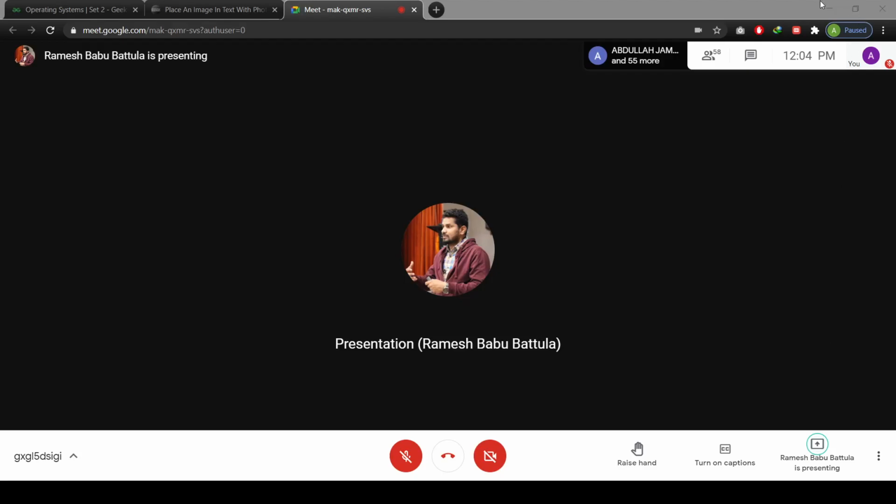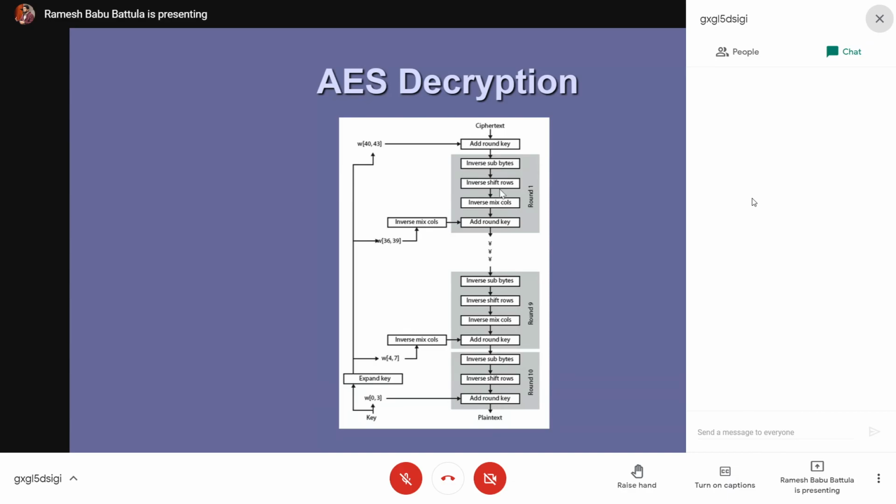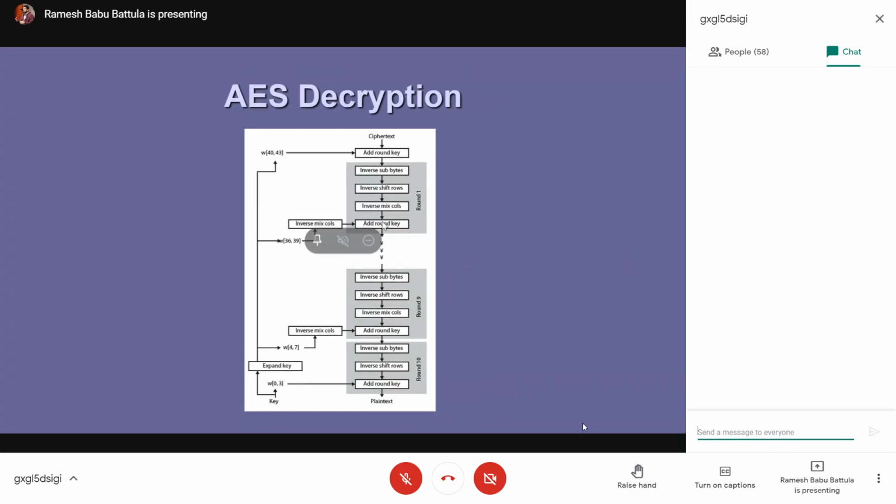Finding the inverse value for this: substitute by rows and inverse. Add round key is okay. Add round key is as it is.